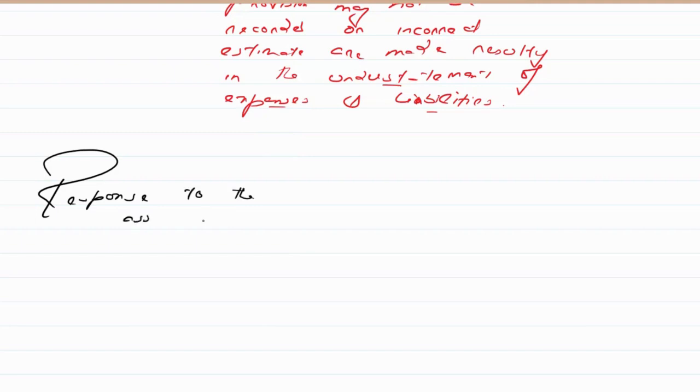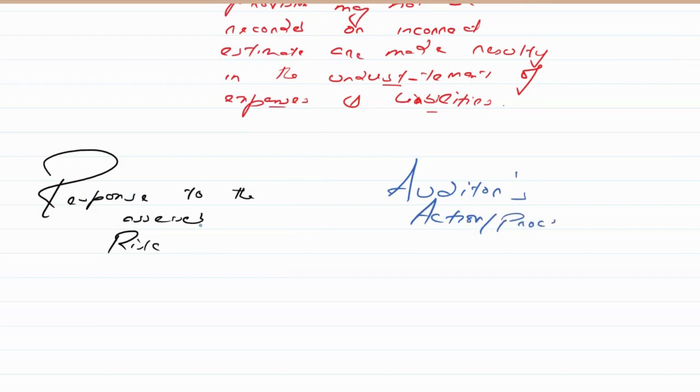So response to the assessed risk. Now remember that you are at the planning stage of the audit, and you have identified the risk of the material misstatement, that okay, there's a risk that receivables may be overstated, there's a risk that provision may not be recorded, there's a risk that disposed asset may not be removed from the asset register. So these are the risks you have identified so far. Now, what is the response to the assessed risk? Remember, this is simply the auditor's action, or you can say the auditor's procedure in response to the assessed risk.